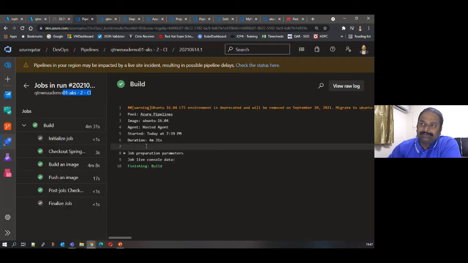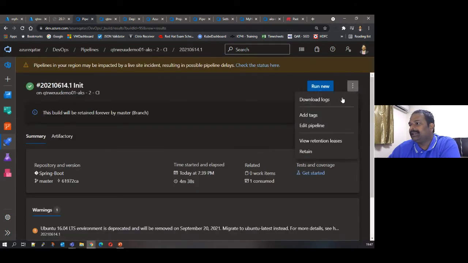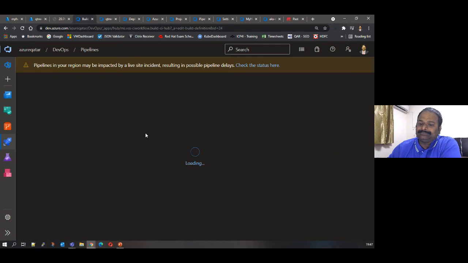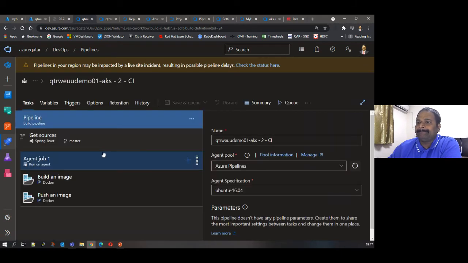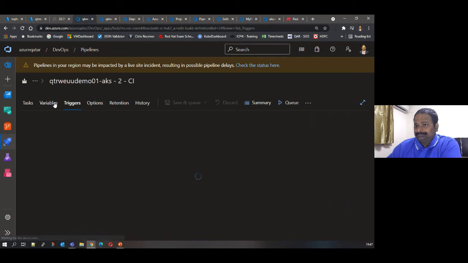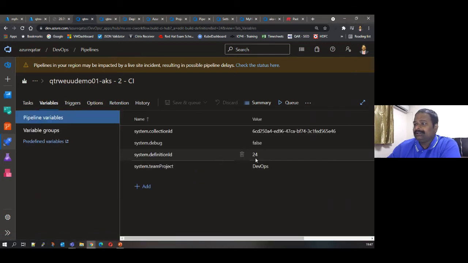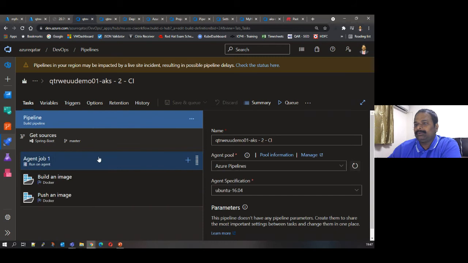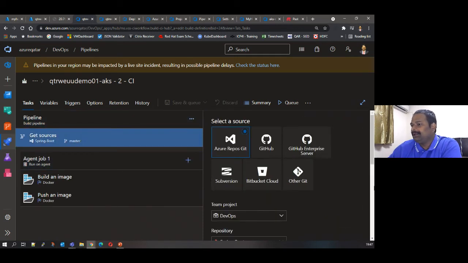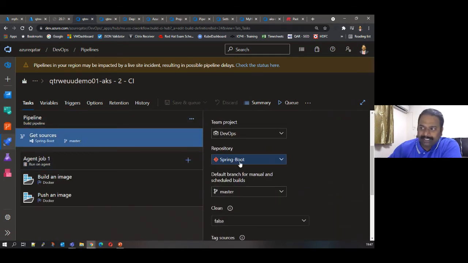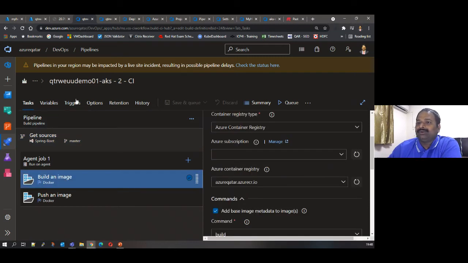And if you want to see what it has been created, if you go to the pipeline, this is the AKS generated pipeline. Here there are no variables in the CI pipeline. What it is doing, it is this my Spring Boot repository, which while creating through deployment center, you have seen I've selected my repos. That's all. So let's go to the repository and see what it is.